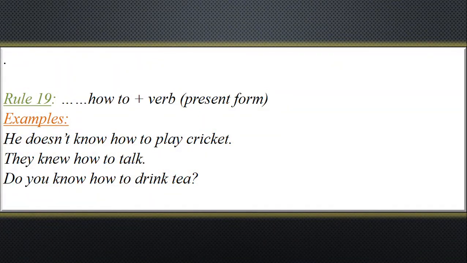Now you see further examples. How to plus verb present form structure. Then he doesn't know how to play, he doesn't know how to swim, he doesn't know how to talk, he doesn't know how to drink tea, he doesn't know how to maintain social distancing, she does not know how to maintain personal distancing, she does not know how to maintain quarantine or isolation, like this.